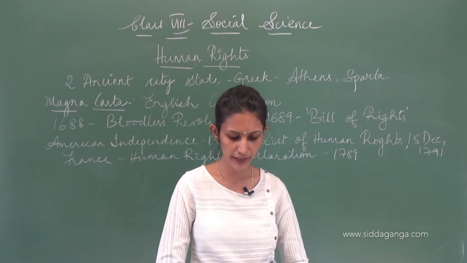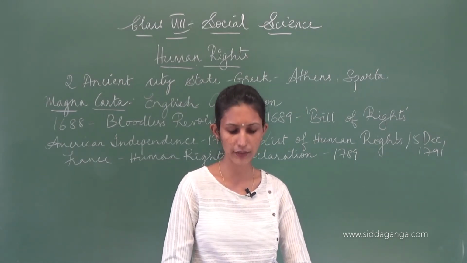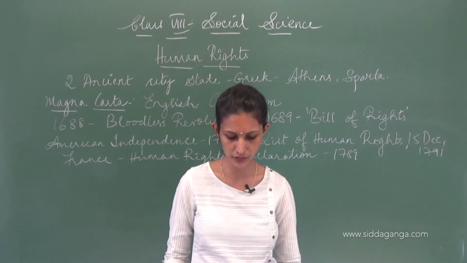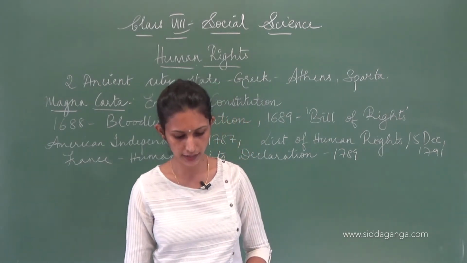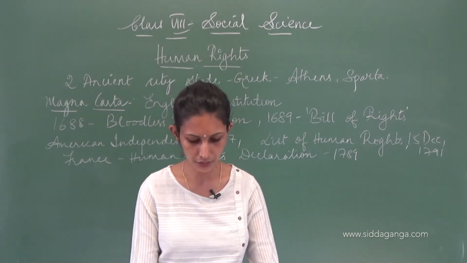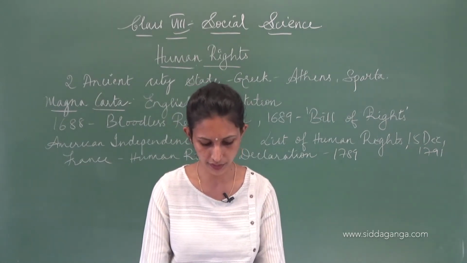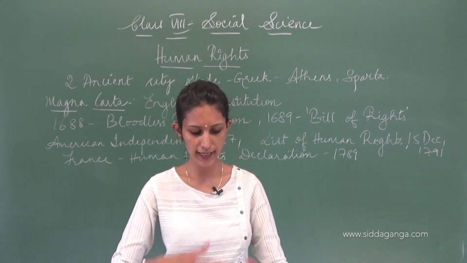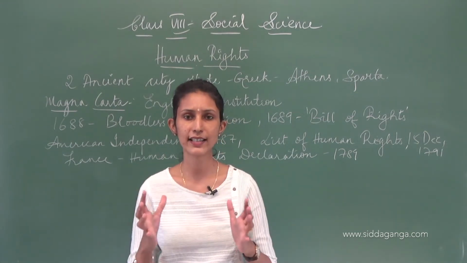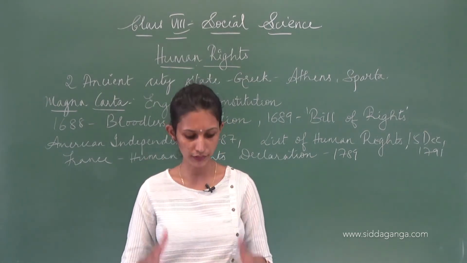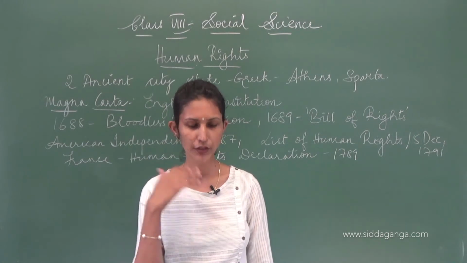Now, the League of Nations came into existence after the First World War. It's not there now. The League of Nations had their own directives, their own ways of saying these human rights.